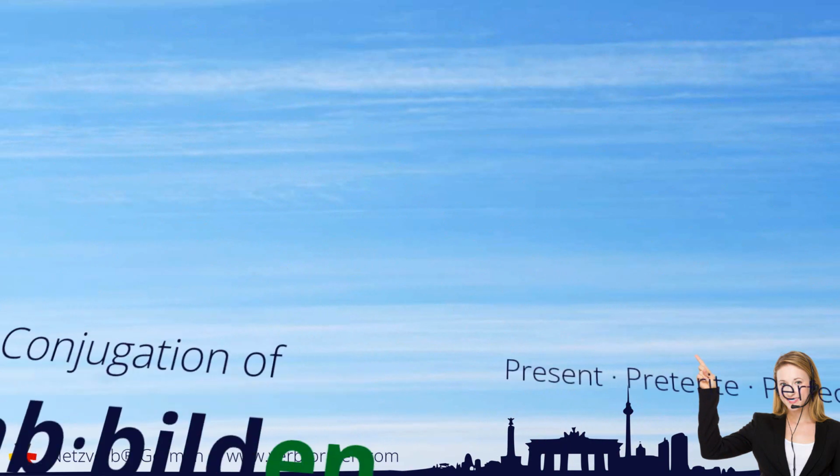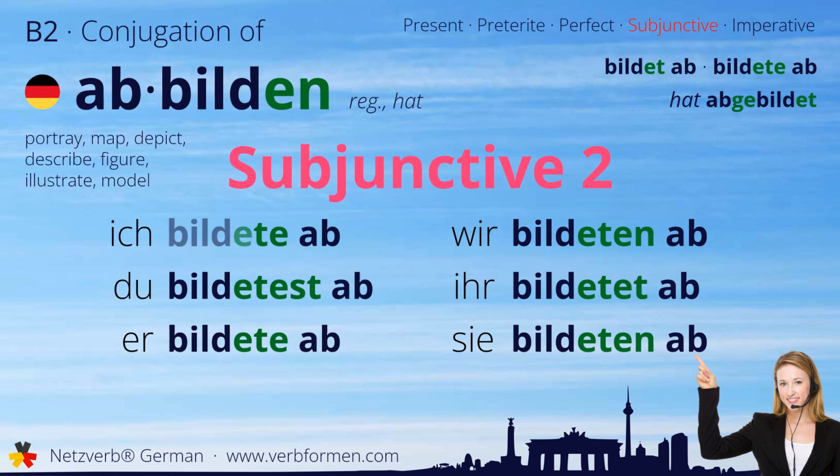Now we move on to the subjunctive two. Ich bildete ab. Du bildetest ab. Er bildete ab. Wir bildeten ab. Ihr bildetet ab. Sie bildeten ab.